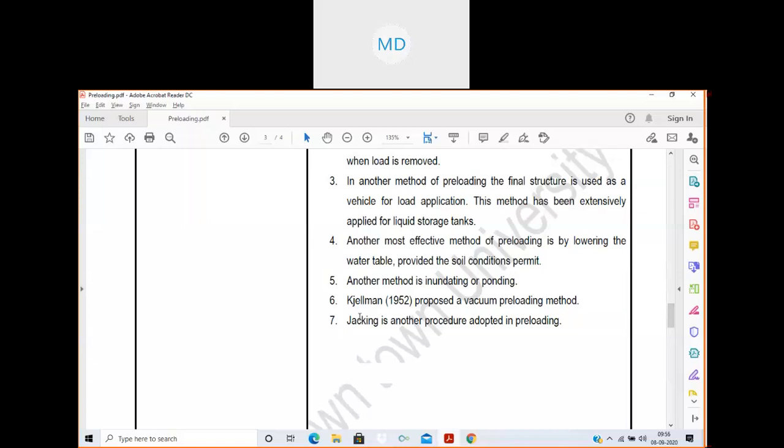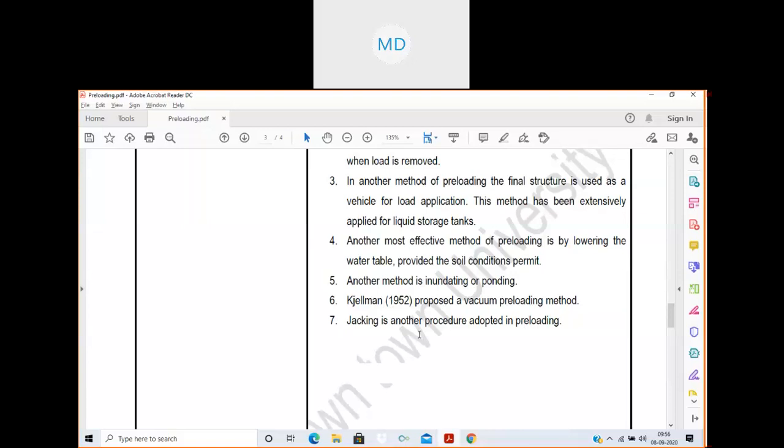Next, Gelman proposed a vacuum preloading method. Gelman is a research scientist of geotechnique. He proposed this method, in which, with the application of vacuum pressure as preloading, the soil is compacted. It is termed the vacuum preloading method.